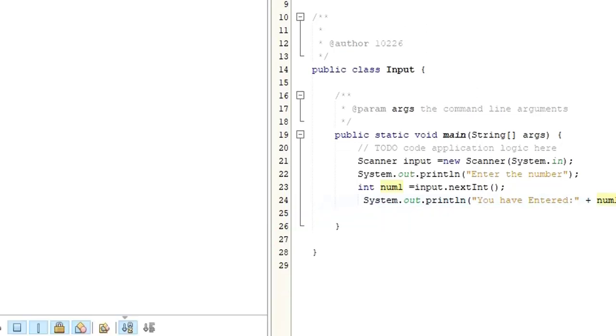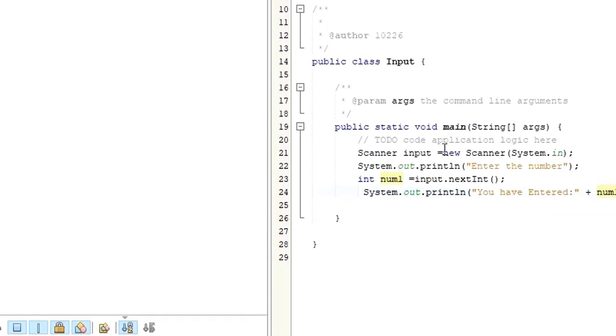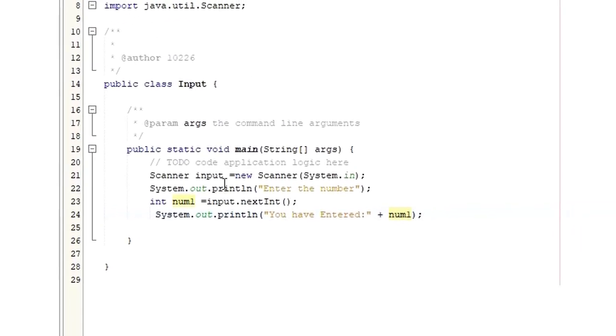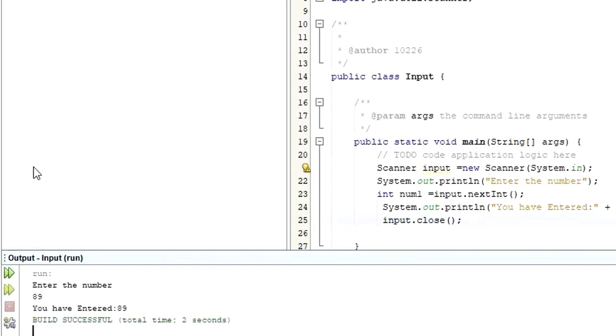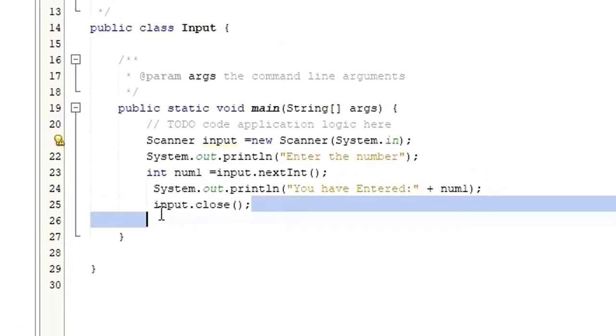When you have the scanner function, some people always love to use the close method, because this is like opening the scanner, and at the end you need to close it. So some people use the object name input dot close as a method to close the scanner class. When you run this, it still works the same. 89, enter, gives the result saying you have entered 89. This is optional, but it's good practice to close the scanner object.